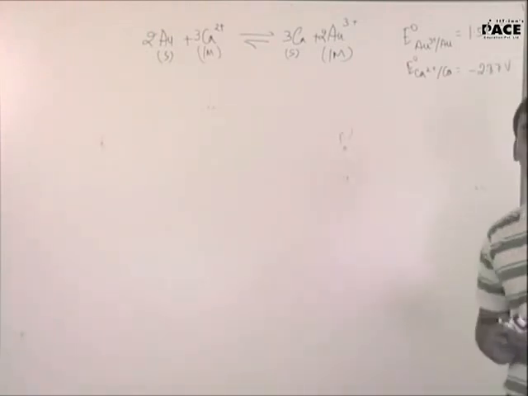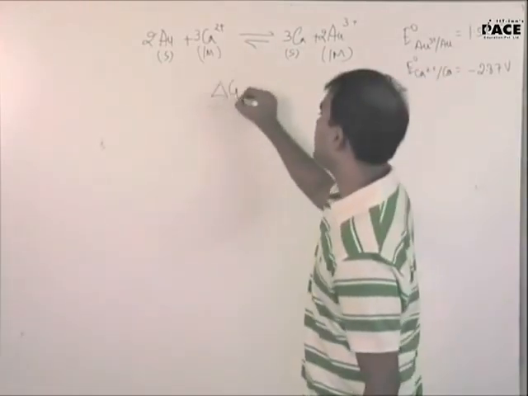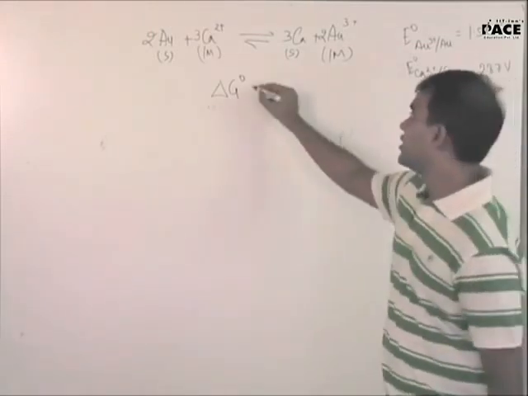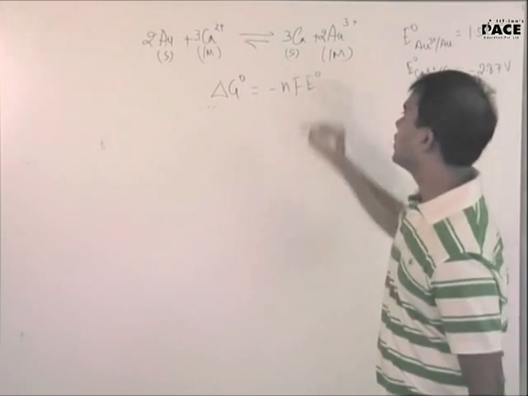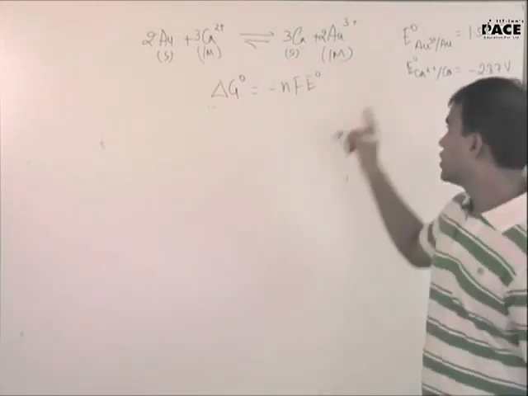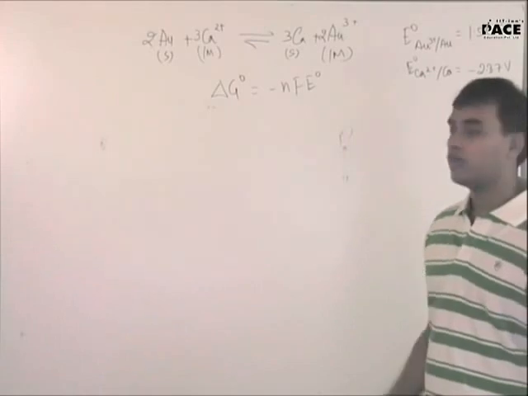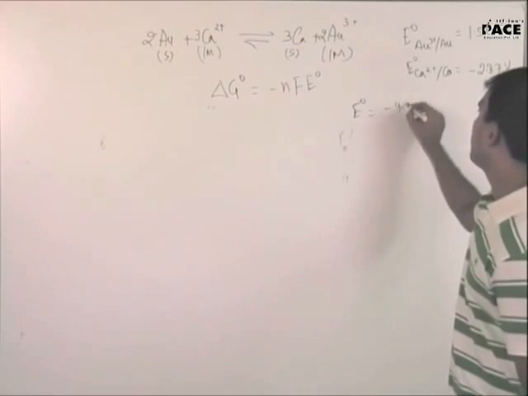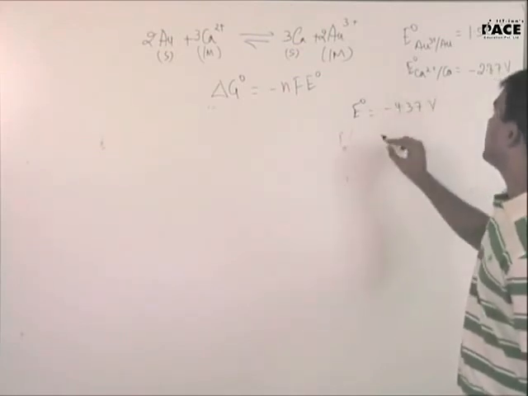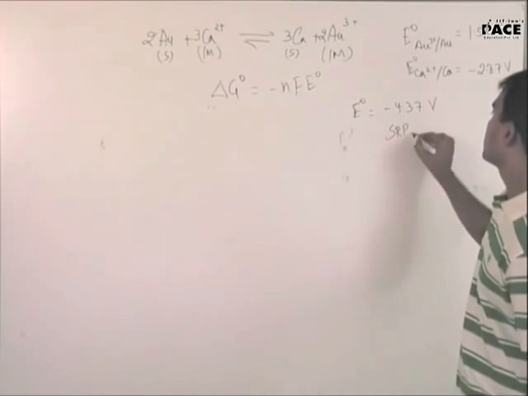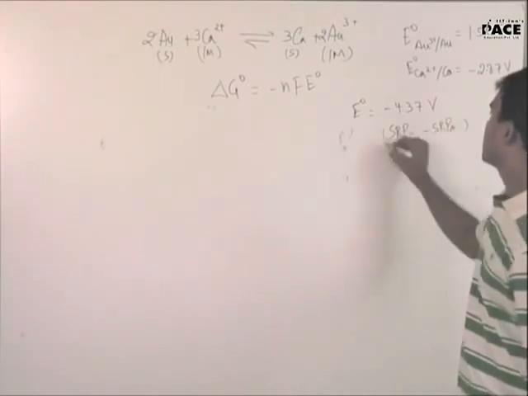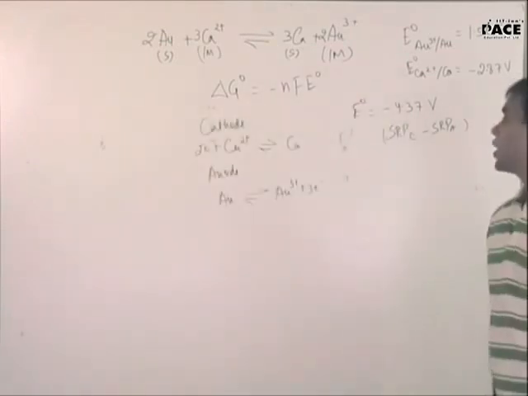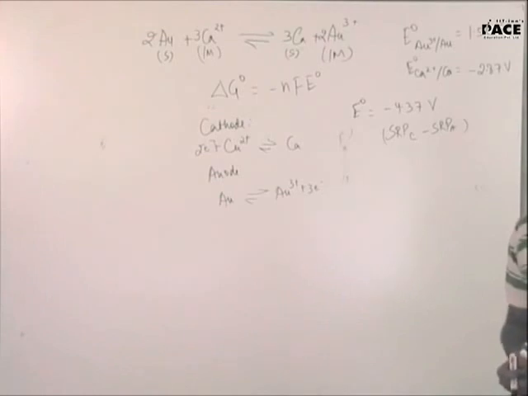See, in this case, what you have to calculate is the standard free energy change, which is nothing but delta G naught. Right? Is everyone clear with it? So what is delta G naught? Minus n into F into E naught. You know the E naught for this reaction? Yes, sir. What is E naught for the reaction? Minus 4.37, which is nothing but SRP of cathode minus SRP of anode. Again the same thing. What will be the cathode in this case? Okay, so one question in this case. What will be the value of n?